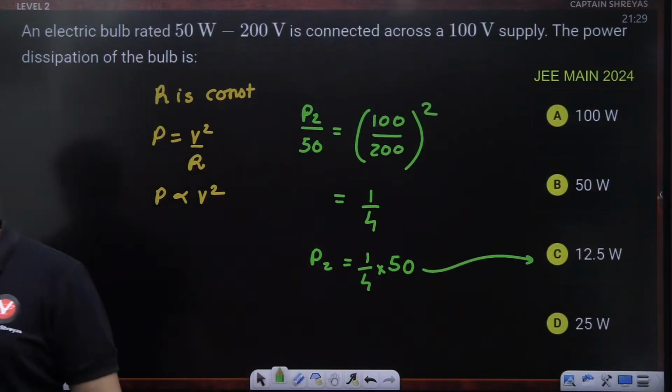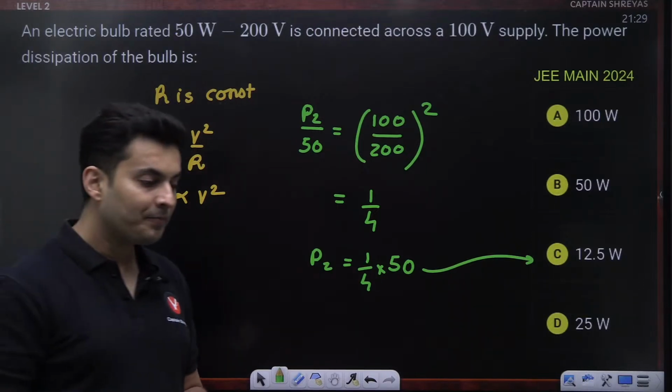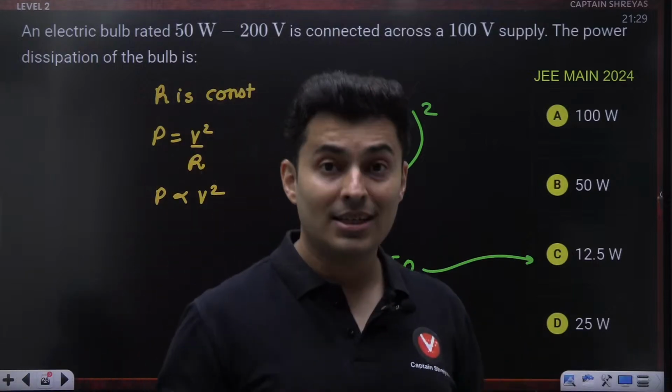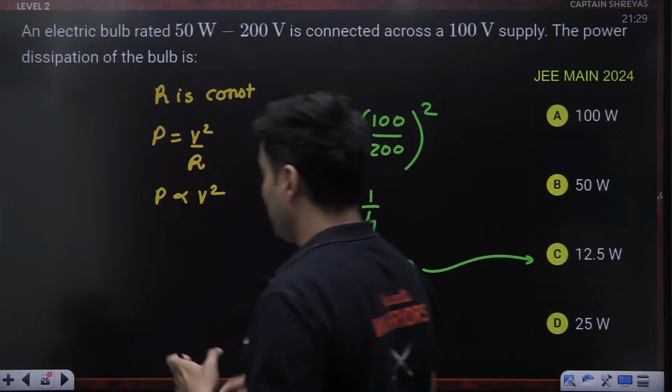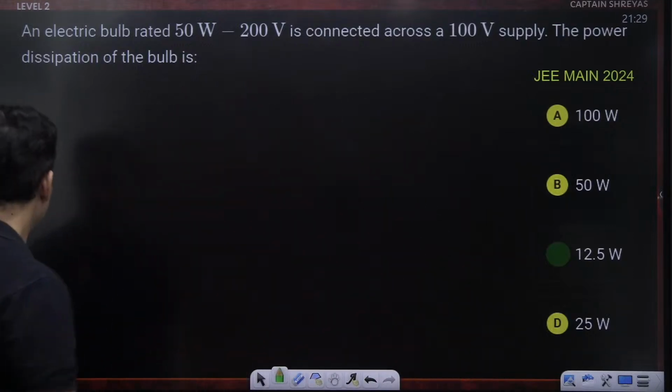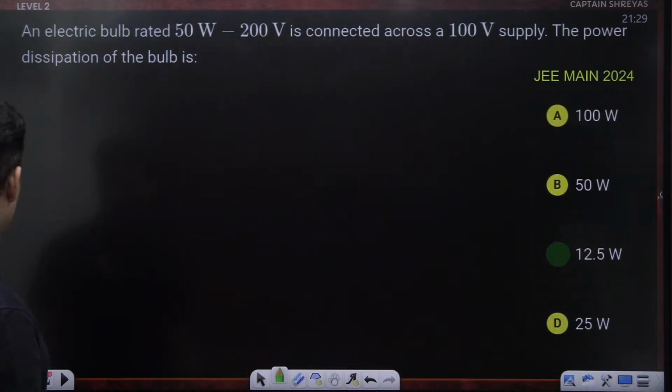Is that clear? Okay. So whenever the voltage changes, remember it is always the resistance which remains the same. The power will change accordingly. All right, so moving on to the next question coming up on your screen.